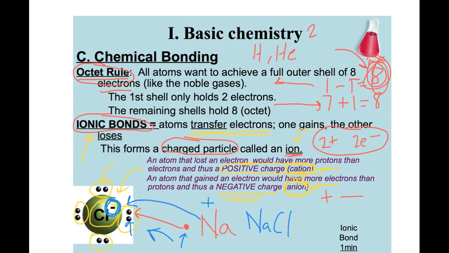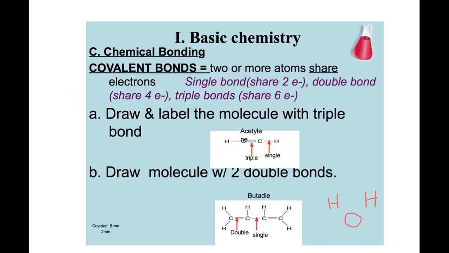Salt is formed because of an ionic bond, the transferring or stealing of electrons from one atom to another. And the other main type of chemical bond that we're going to talk about are covalent bonds. And that's not where an atom steals or takes an electron, but this is when 2 or more atoms actually share electrons.